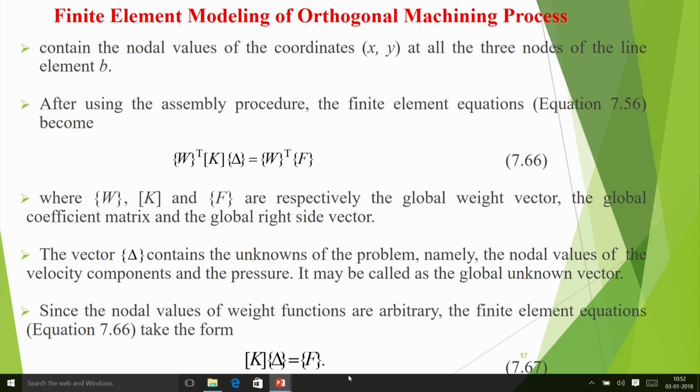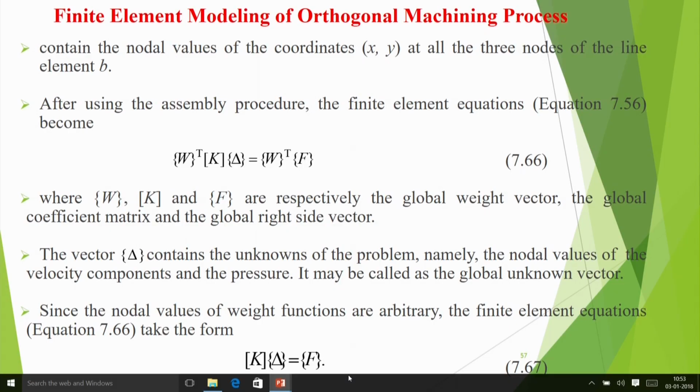So we started with differential equations, but finally we ended up with algebraic equations. Of course K may be non-linear, that means K may be a function of delta. In fact, in the metal cutting process it is non-linear. So we get a simultaneous non-linear system of equations, not a linear one.